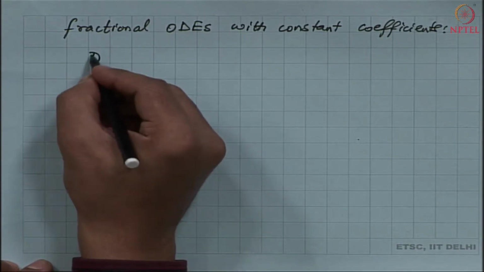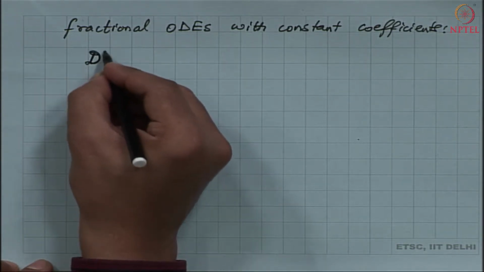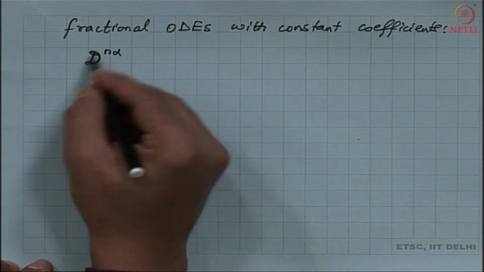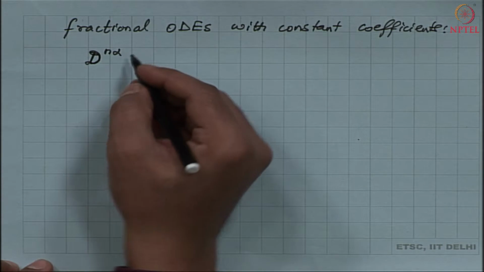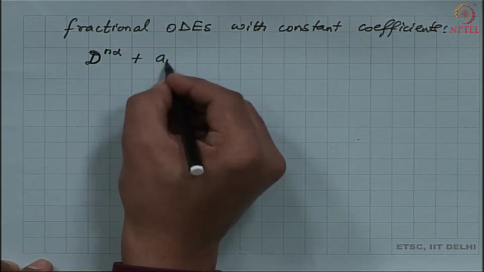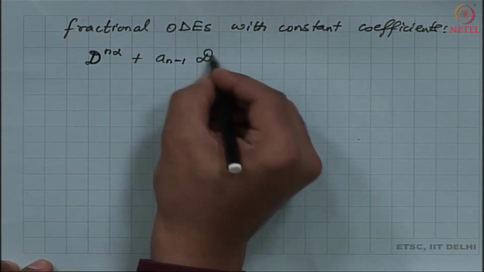Let me show you the most general expression. Let me say that this is of order n with each fractional derivative as D to the alpha, and let the coefficients of these derivatives be the a_i's.